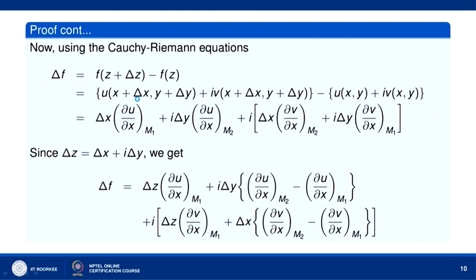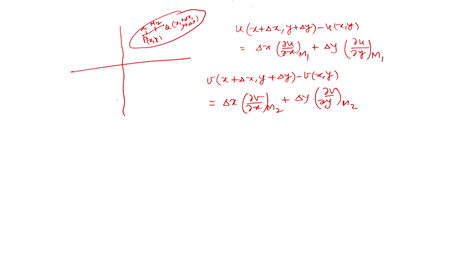So we have delta x, delta u by delta x at m1, plus i delta y, delta u. Let me clarify this. We have delta f equal to f(z plus delta z) minus f(z).